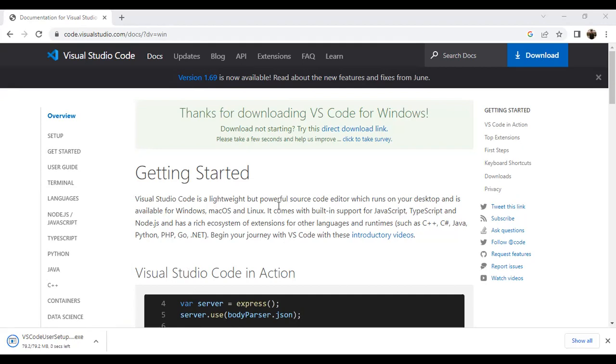If I already have it, I will directly go to the VS Code and open it. See, here is VS Code.